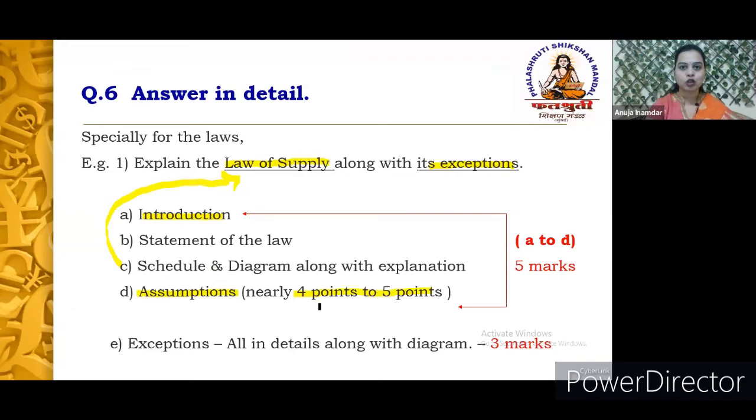So once you've done with the law, that is after the assumption, you will explain all the exceptions along with the diagram. Especially in case of the law, the labor supply curve is the diagram, right? So that diagram you will definitely draw along with the various exceptions. Therefore, the second half carries 3 marks. So this is how the 8 marks are further divided among 2.